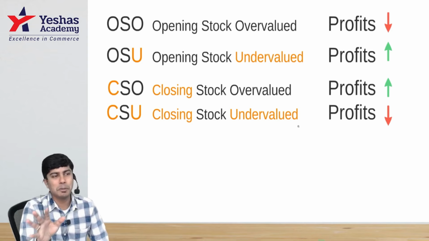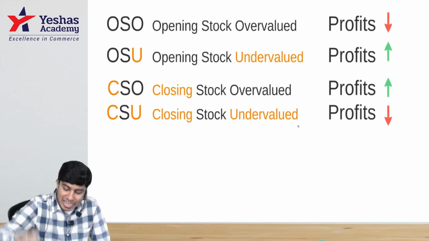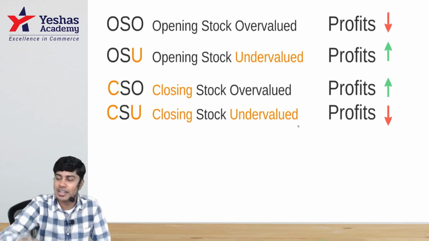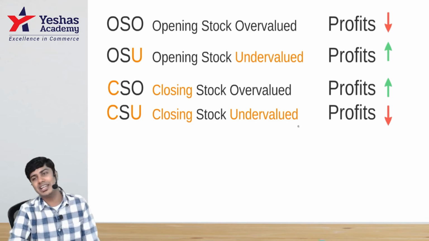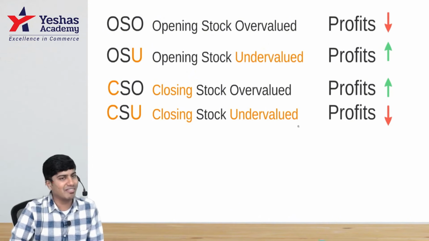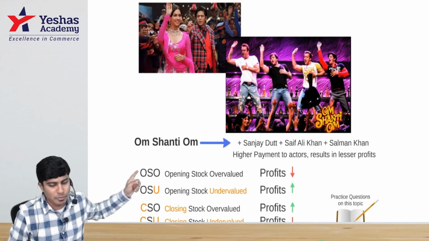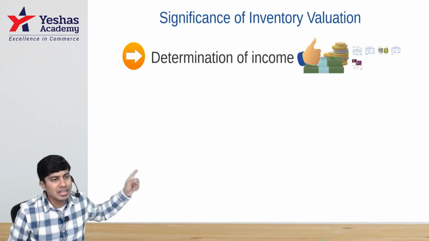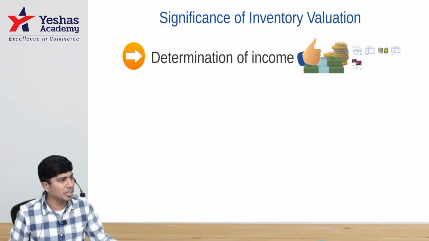So ultimately, point number 1 in the significance of inventory valuation is that inventory valuation helps us determine income. Incorrect inventory valuation results in incorrect income, and right valuation of inventory will result in right valuation of income. So going back to the same point we discussed earlier, determination of income. I hope everybody got it.